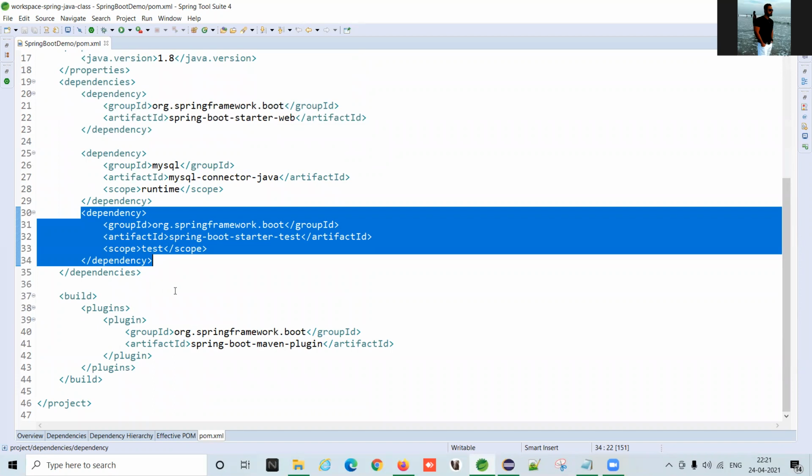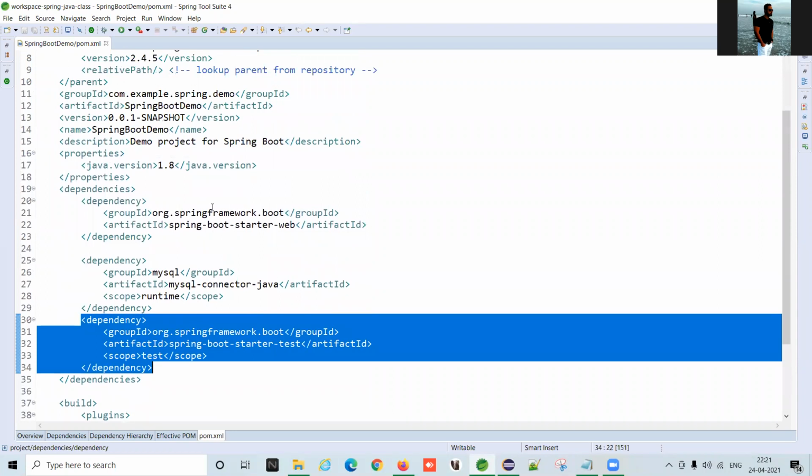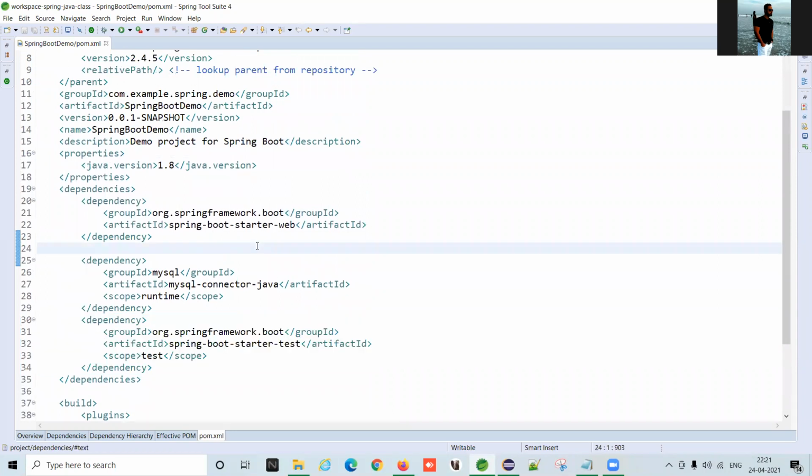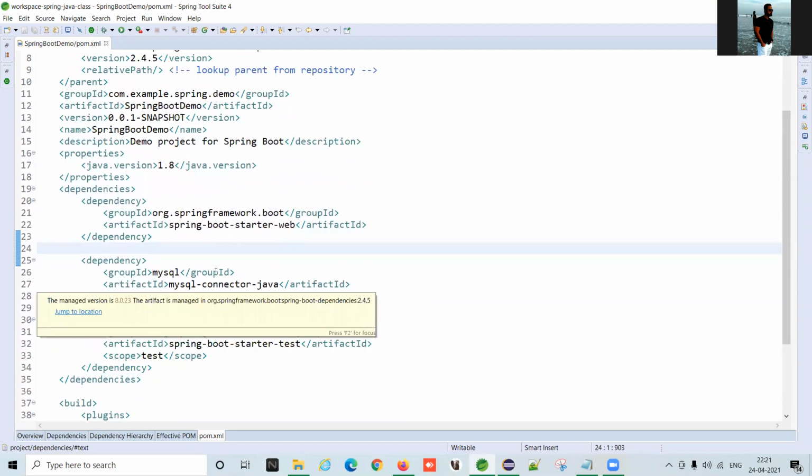Okay. So this is the file. With the help of this, Maven creates a sense of what things it has to set up. Maven is basically a project setup tool, a project build tool. Don't worry, gradually you will understand what Maven is.